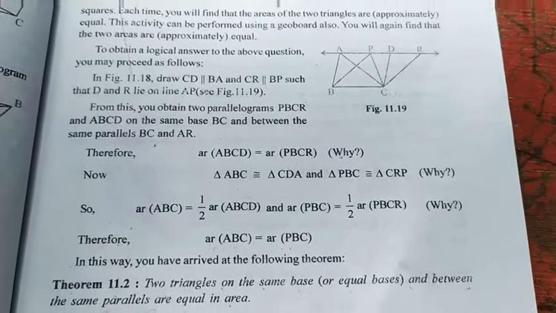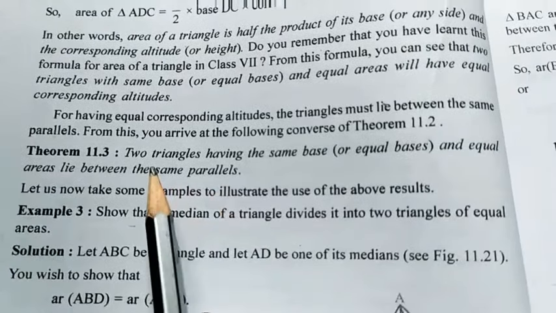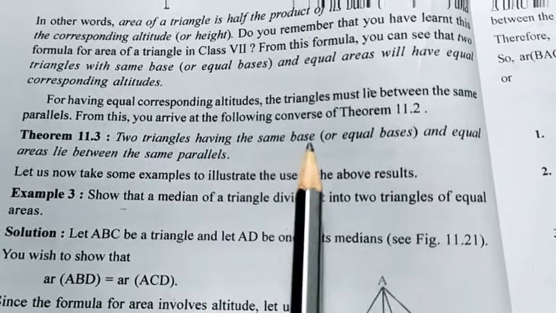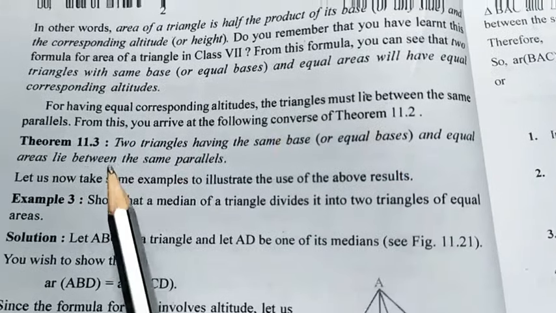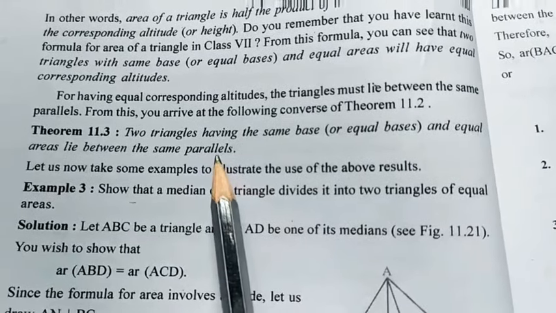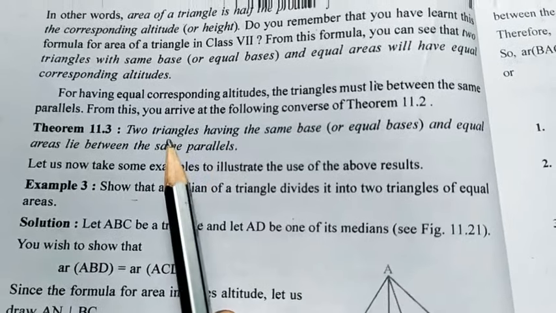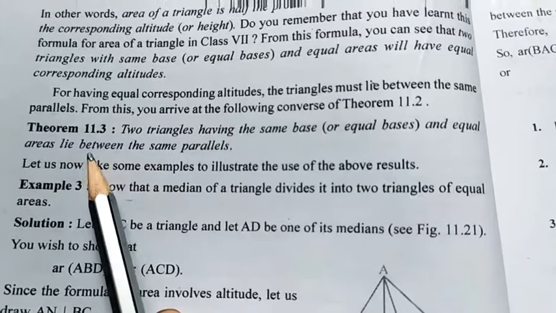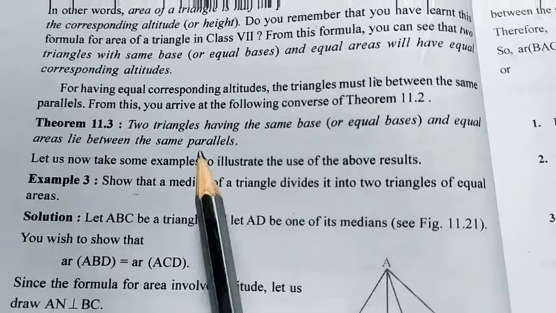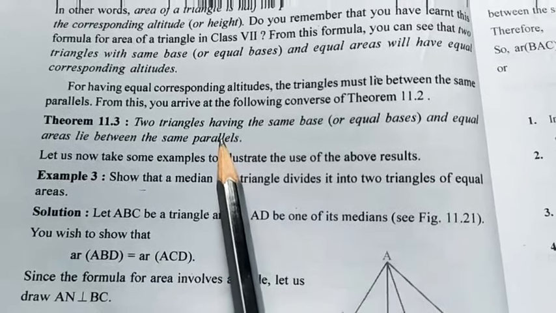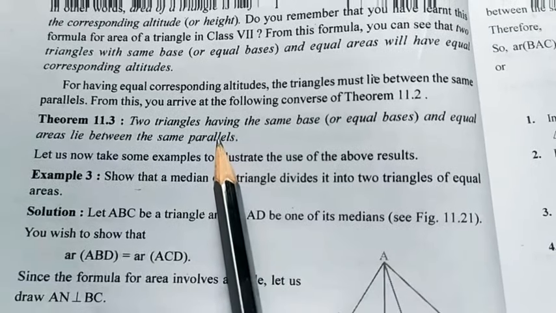that is, area of ABC equals area of PBC. The reverse of that is theorem 11.3: two triangles having the same base and equal areas lie between the same parallel lines. This theorem is the reverse of the earlier one. Here they only give the same base with equal area, then they will lie between the same parallels. Using these two we will solve the next exercise.